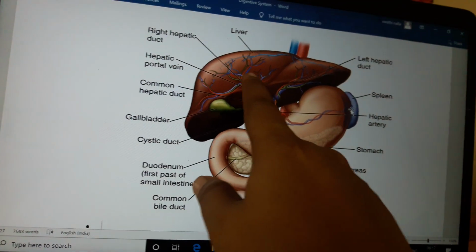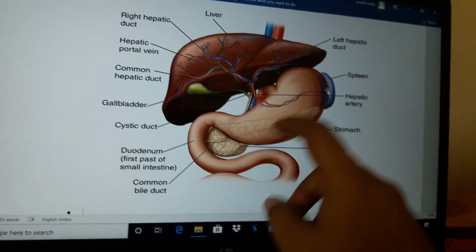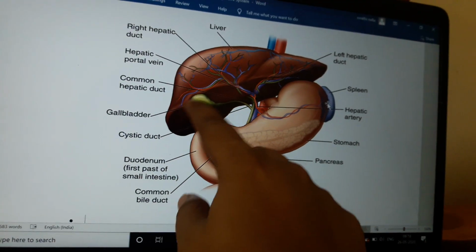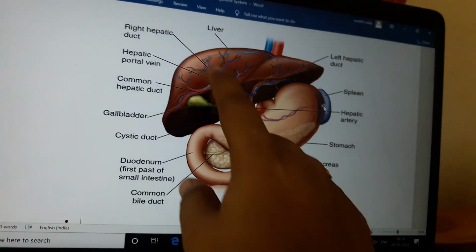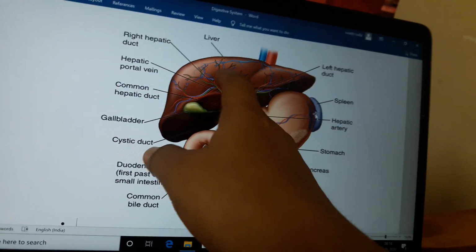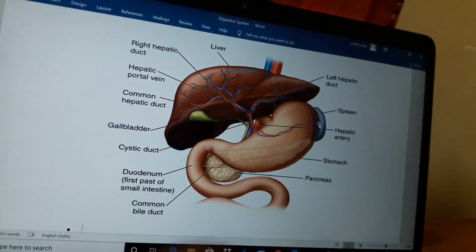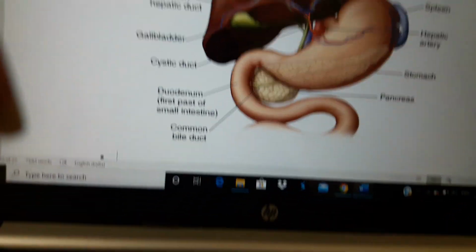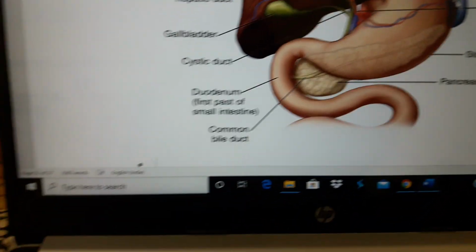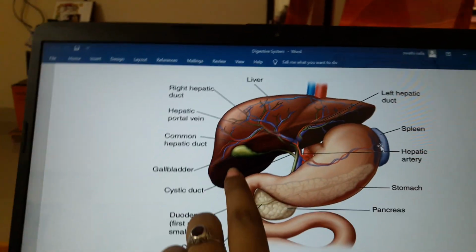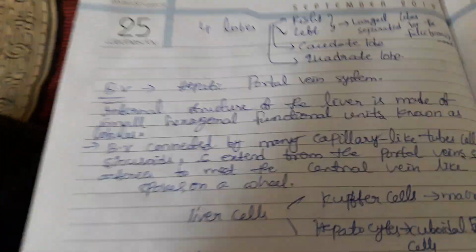See here, the green color represents the gallbladder, and one of the main functions of the liver is the purification of blood, by the hepatic portal vein. We will discuss that clearly later. Is it clear regarding the structure? Next we are going to discuss other things about the liver.